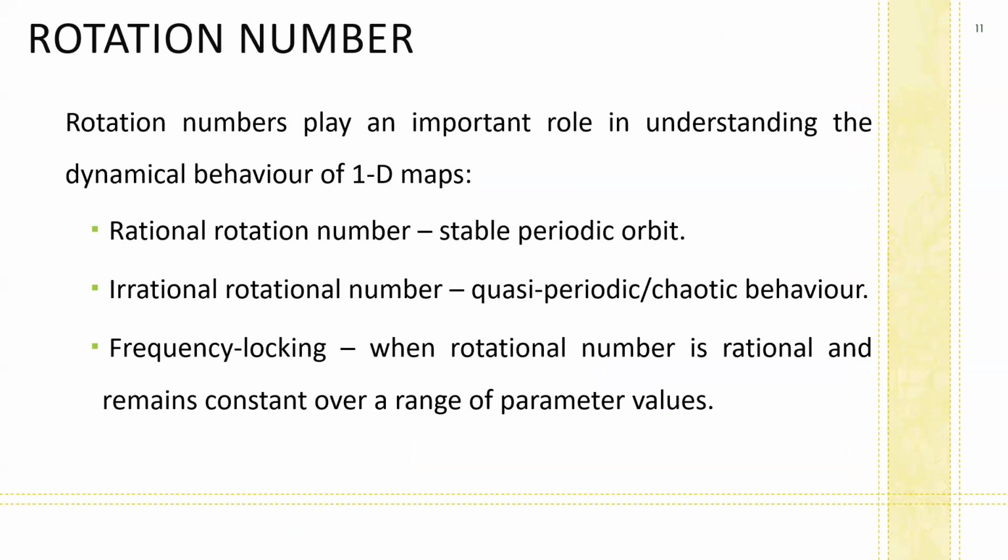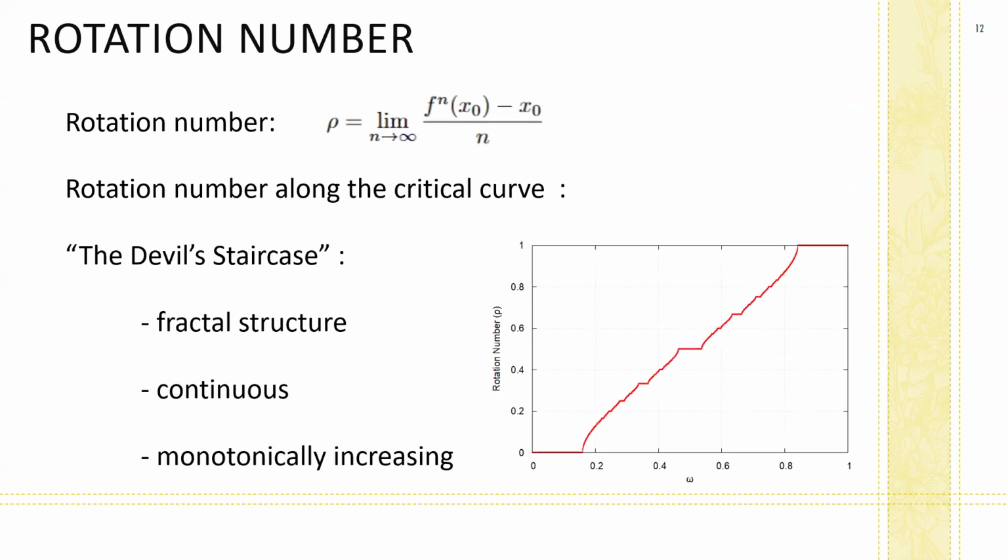Another important tool to study the sine circle map is the rotation number. A rational rotation number indicates periodic behavior, while an irrational rotation number will indicate quasi-periodic or chaotic behavior. Rotation number is also used to identify frequency locking regions. This is the formula that is generally used to calculate the rotation number rho.